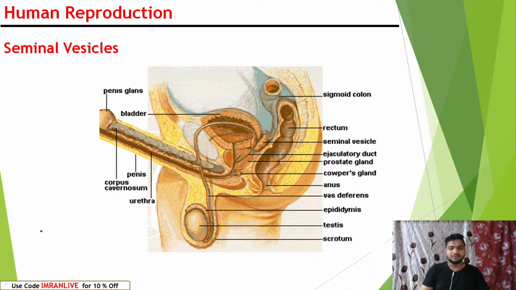Can you find out where the seminal vesicles are in this diagram? This is the urethra. So the seminal vesicles are situated here, this region. The seminal vesicles we are going to discuss now.